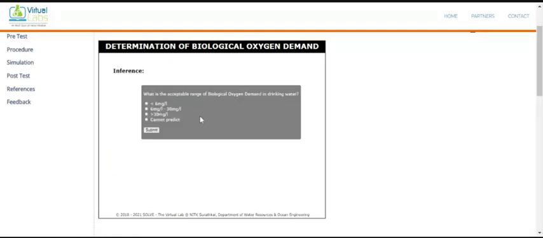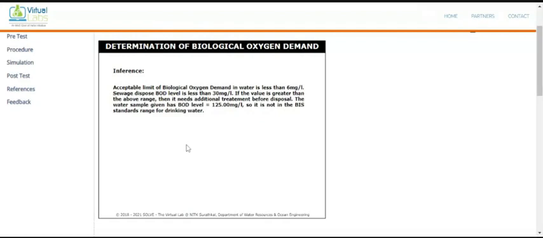What is the acceptable range of the biological oxygen demand in drinking water? Less than 6 milligram per liter. It is between 6 milligram to 30. It may be greater than 30. Can you tell me which will be the answer? Let's check it. A wrong answer is given. So what is the answer? It is mentioned as less than 60 milligram per liter. That is the acceptable limit of BOD for drinking water.